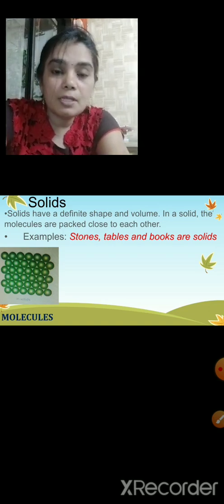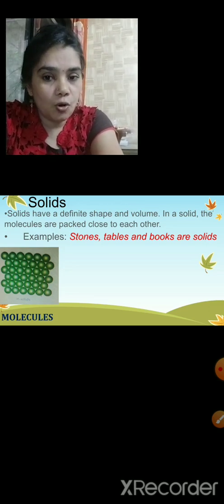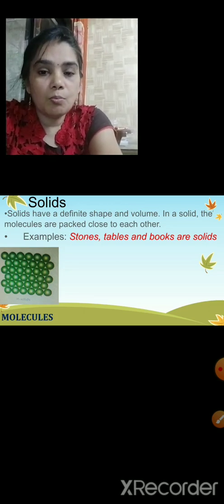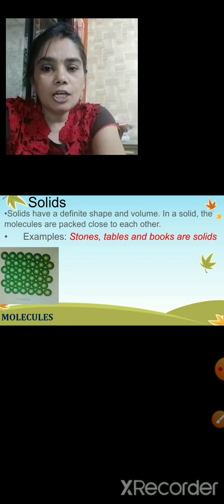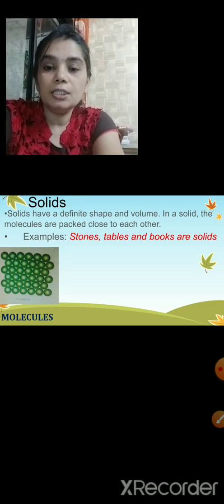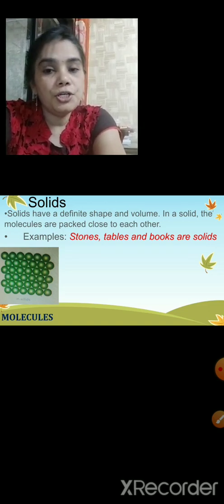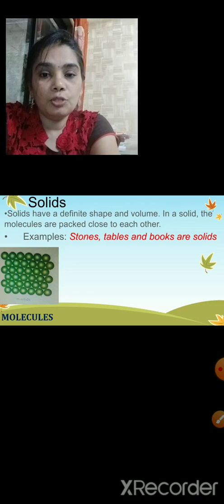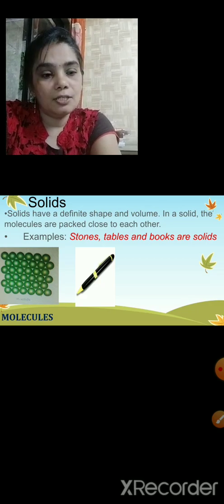Stones, tables, books are all very strong because their molecules are tightly packed. They are very close to each other and don't have any place to move here and there. So the substances whose molecules are packed close to each other are called solids.